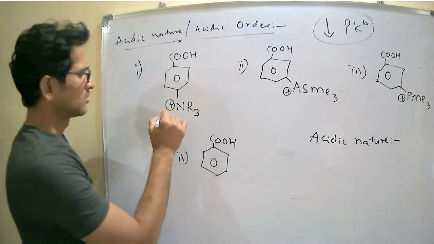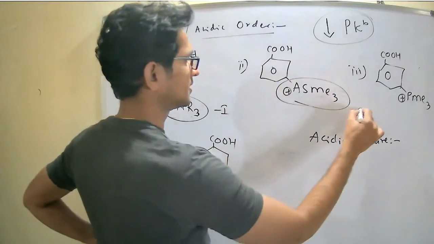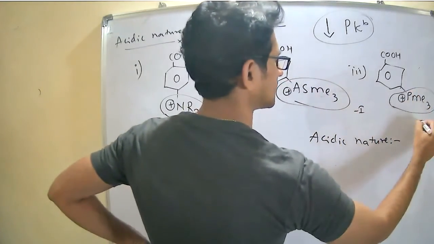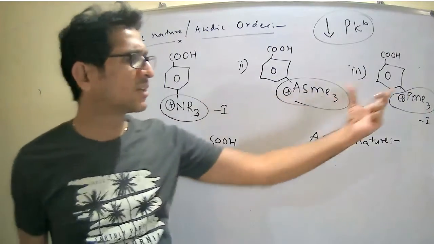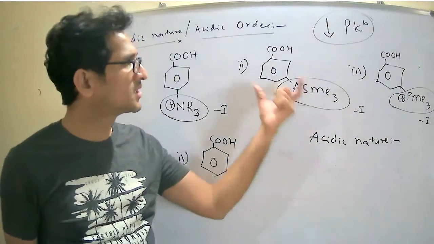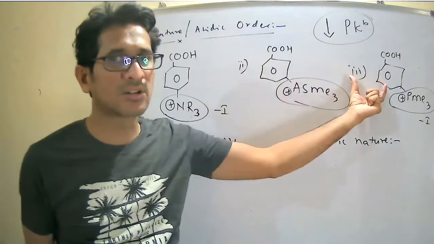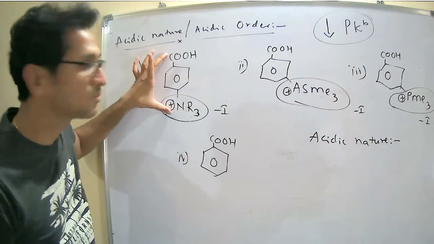So this is minus inductive effect. All are electron withdrawing groups. But initially, the competition is between the second and third, because in the first case the distance is more.